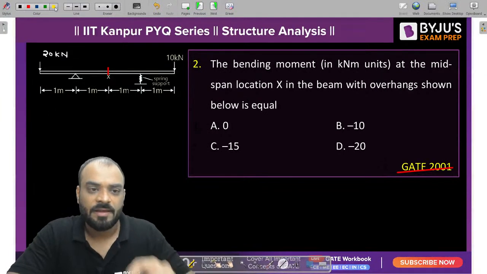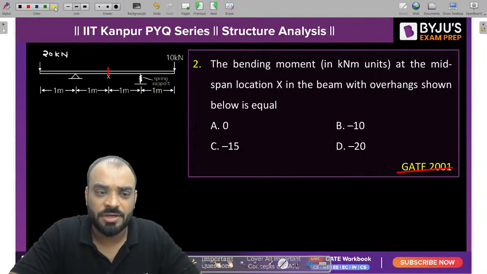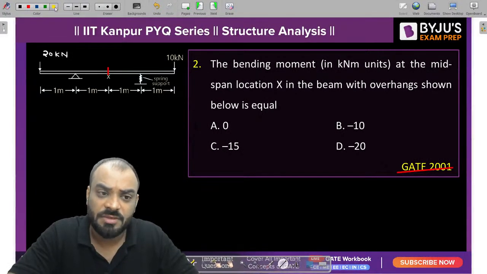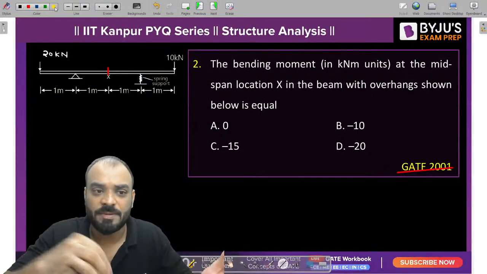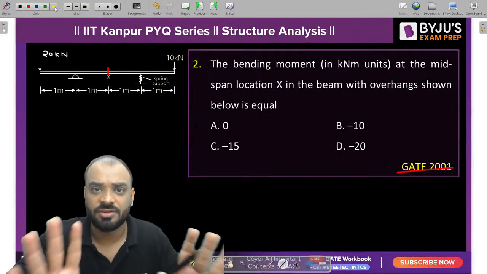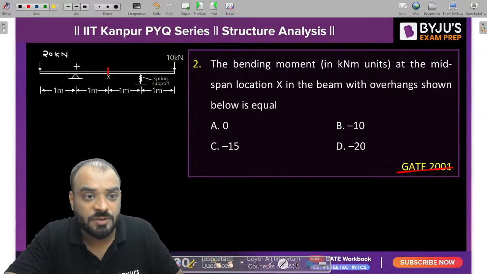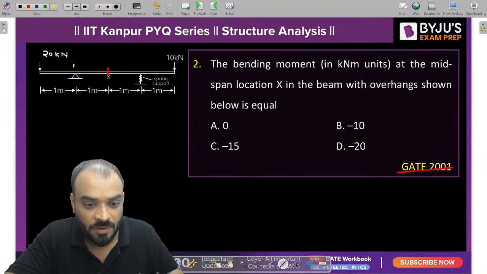Listen, guys, as you know, it is the basic property of the structure that we can take summation of moment at any point equal to 0. That particular point can be anywhere on the structure, correct? Let us suppose this support is A, and let us consider the reaction which is present.